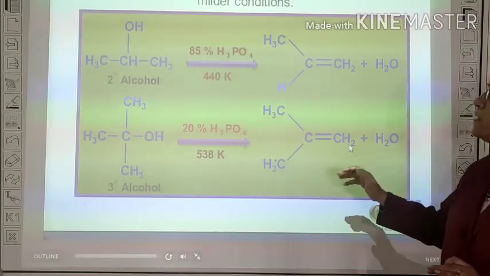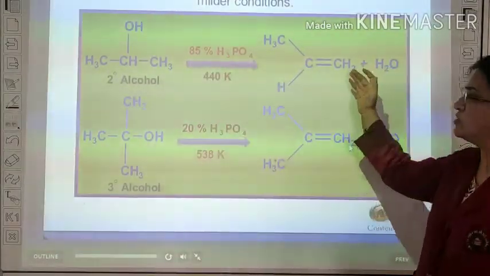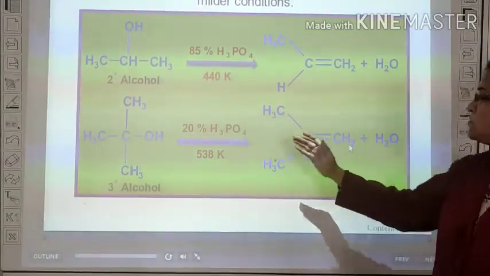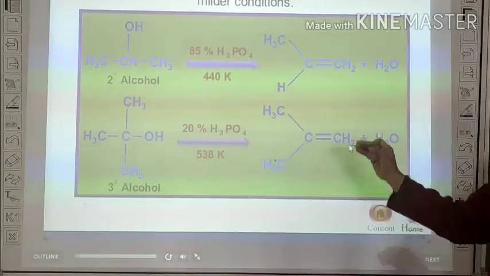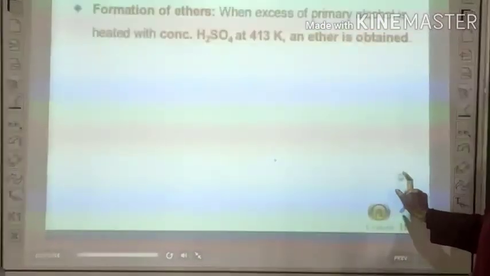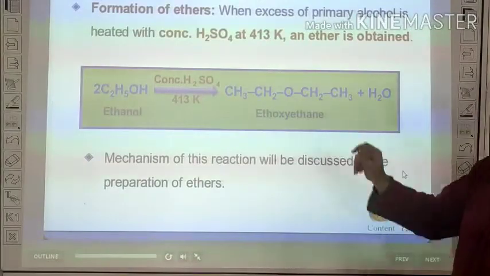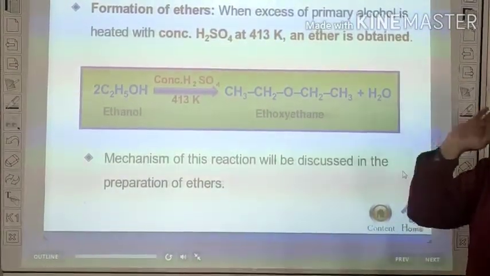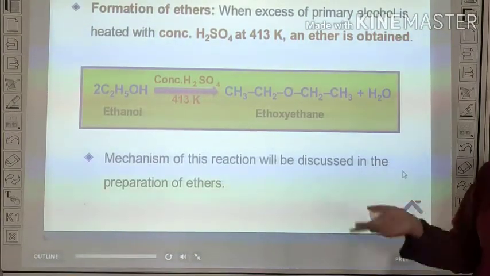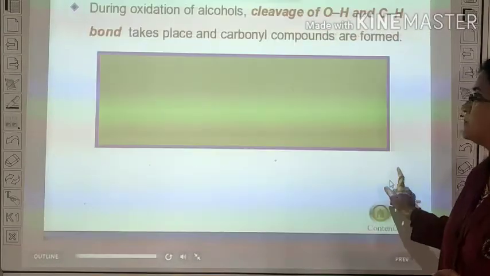Look at the next example. If dehydration of secondary alcohol takes place, then also alkene is formed. Or if dehydration of tertiary alcohol takes place, then also alkene is formed, but under milder conditions of catalyst. Remember, when excess of alcohol reacts with concentrated sulfuric acid, then alkene is not formed. Now what is formed? The answer is ether.